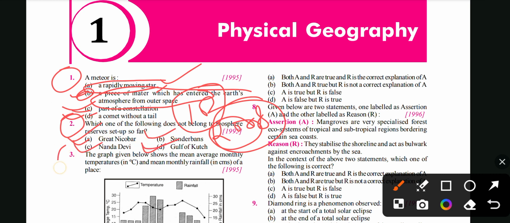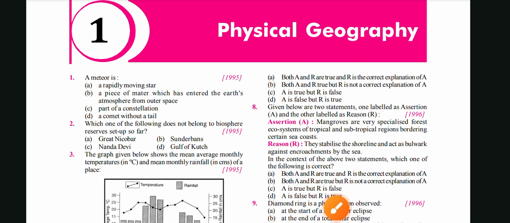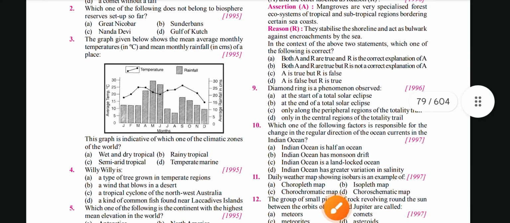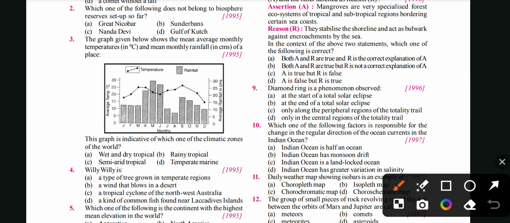Okay. Next is, the graph given below shows the mean average monthly temperature and the mean monthly rainfall in centimeter. These kinds of questions have been asked in previous UPSC papers. The question is asking, this graph is indicative of which one of the following climatic zones of the world.